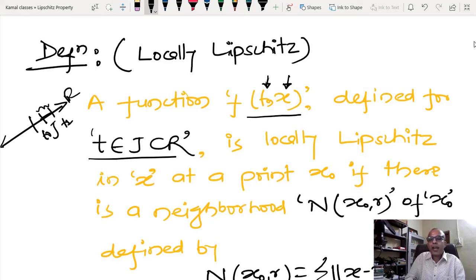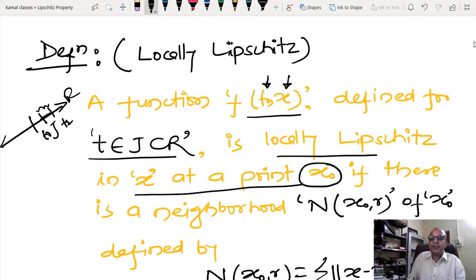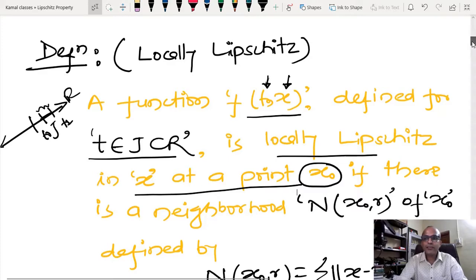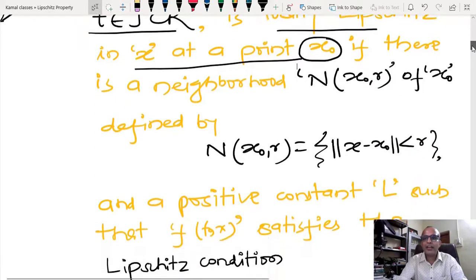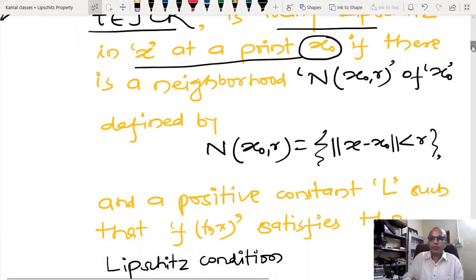So a function f(t,x), defined for t belonging to J, a subset of R, is locally Lipschitz in x at a point x0. You can see that I am just going to consider the Lipschitz condition about a point. So how do we confirm the Lipschitz condition about a point? I have to create one neighborhood.